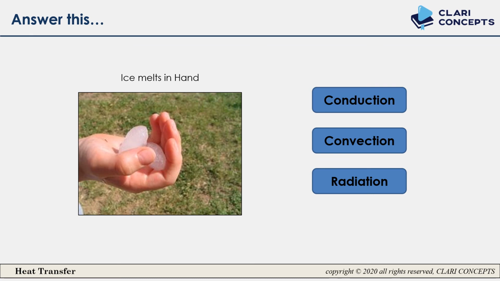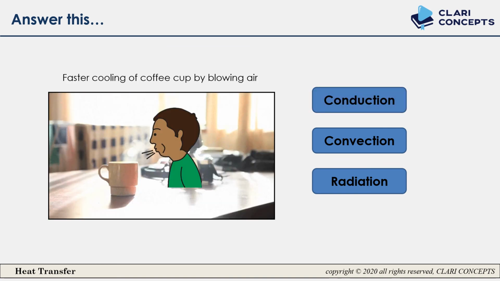And ice melts in your hand. It is very obvious. If you hold the ice in your hand, it will melt. So is that conduction, convection or radiation? It is conduction because of the transfer by direct contact between your hand and the ice. And again, that cup of coffee is there.